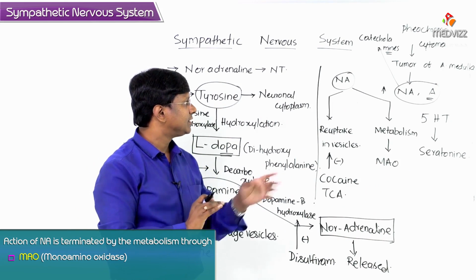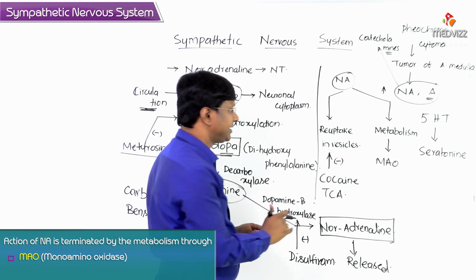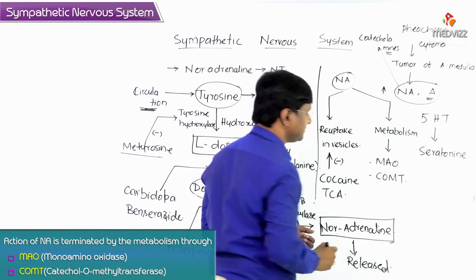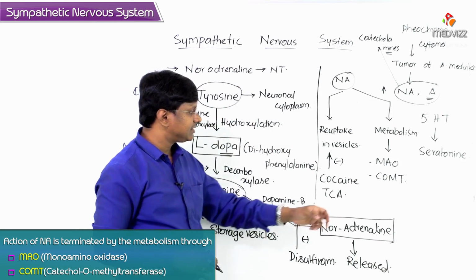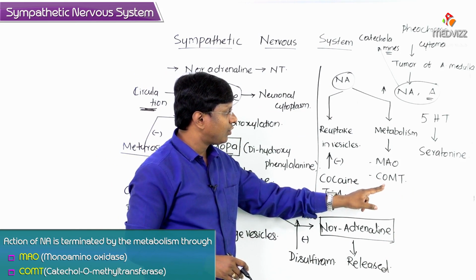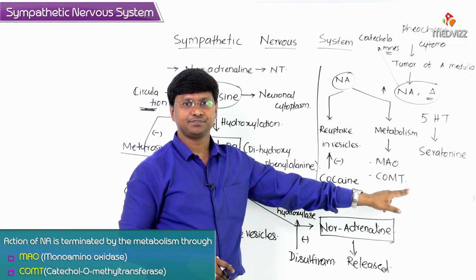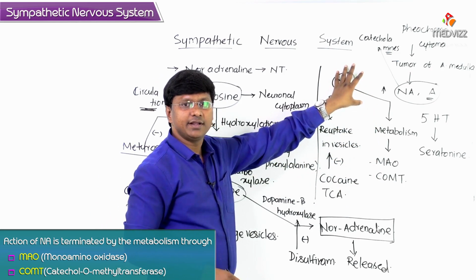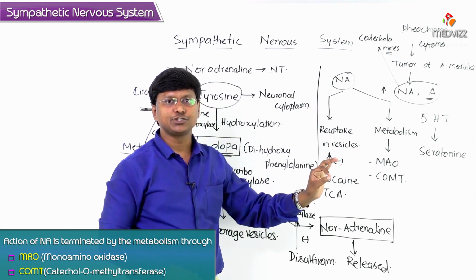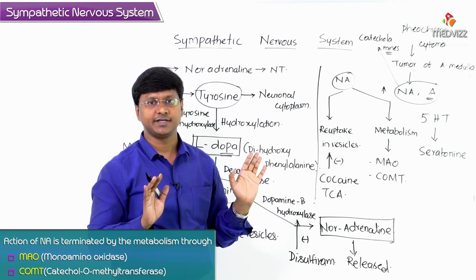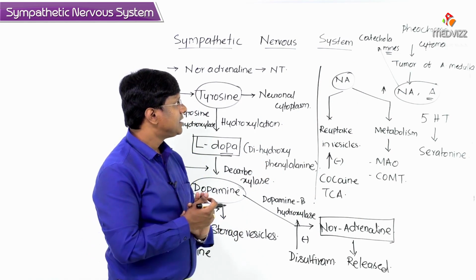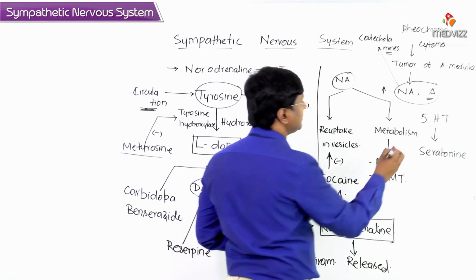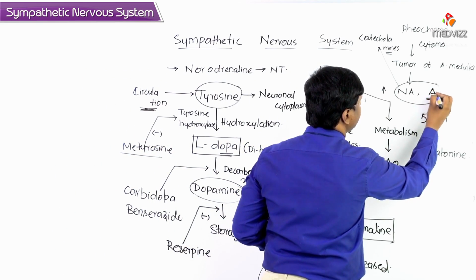The other way is by another important enzyme, COMT, which is catechol O-methyltransferase. In the presence of these two enzymes, the noradrenaline will be metabolized and its action terminated.